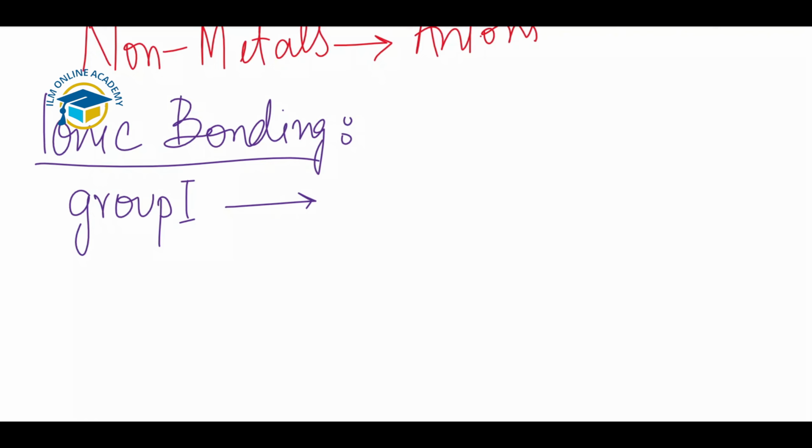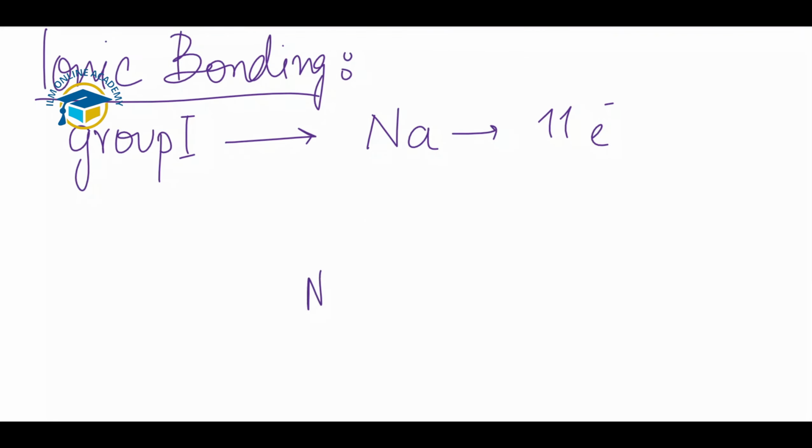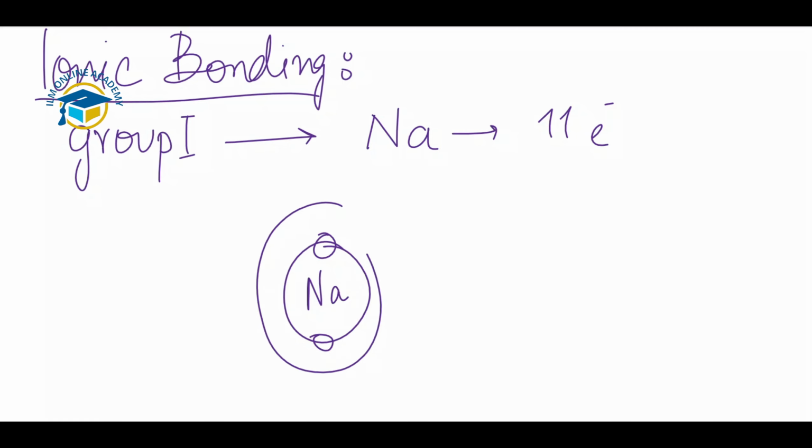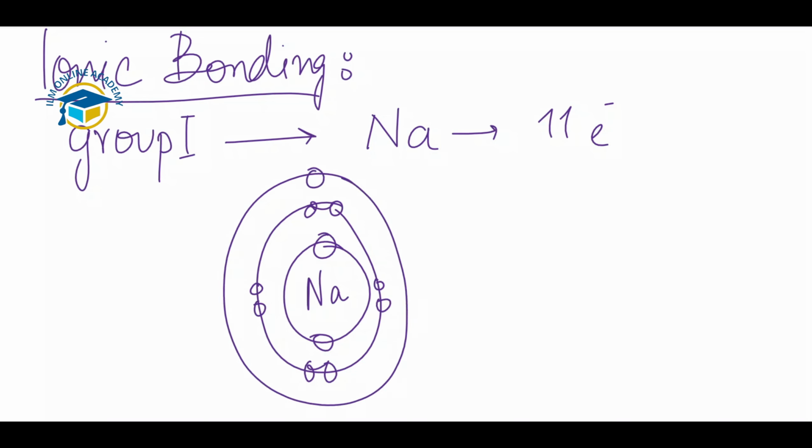For example, we took sodium first. In group 1 we have sodium, and sodium has a total of 11 electrons in the atom. This is the structure of sodium. In the first shell we have 2 electrons, in the second shell we have 8 electrons, and in the third shell we have just 1 electron.